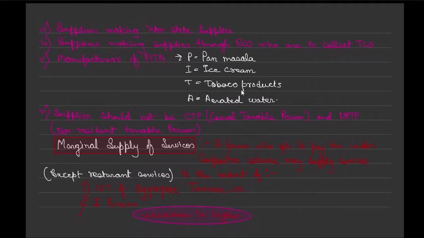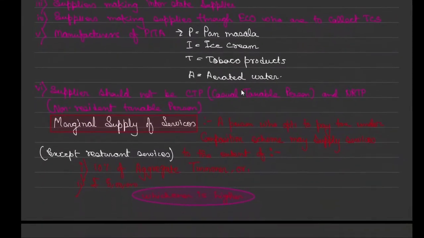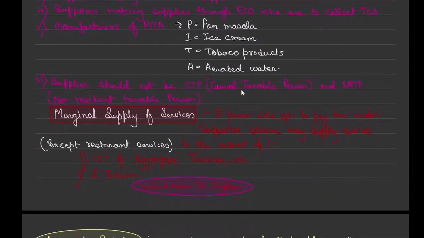And there are some notified goods, specifically 4 goods are notified. If you are manufacturers of those goods, you are not eligible for this composition scheme. So what are those 4 products? Short form I have made, that is PITA. P is for pan masala, I is for ice cream, T is for tobacco products, A is for aerated waters. If someone is a manufacturer of these 4, whatever his turnover, say his turnover is only 20 lakh or say 10 lakh, he is not eligible to get registered as a composition dealer.